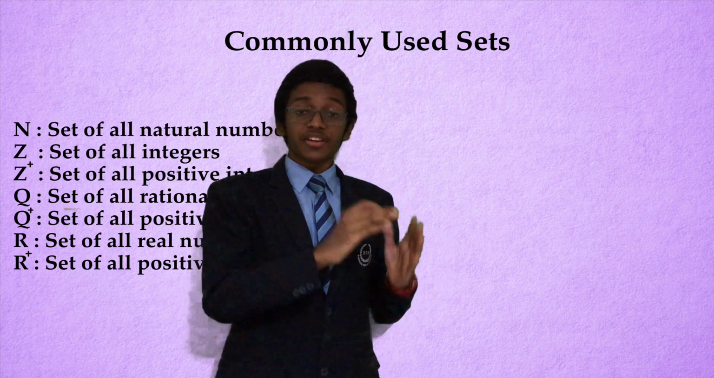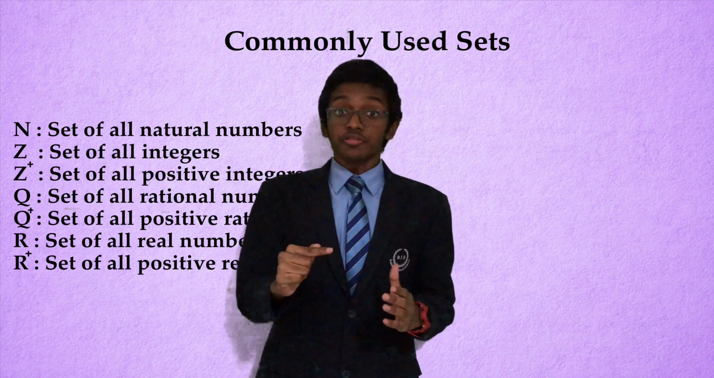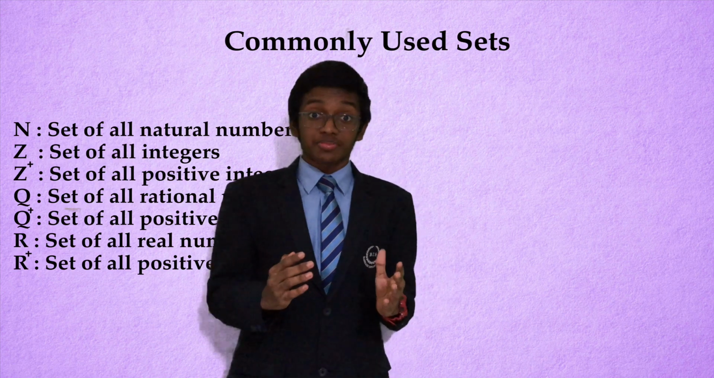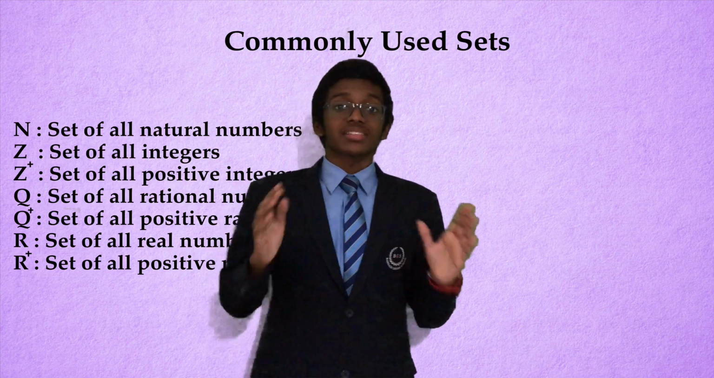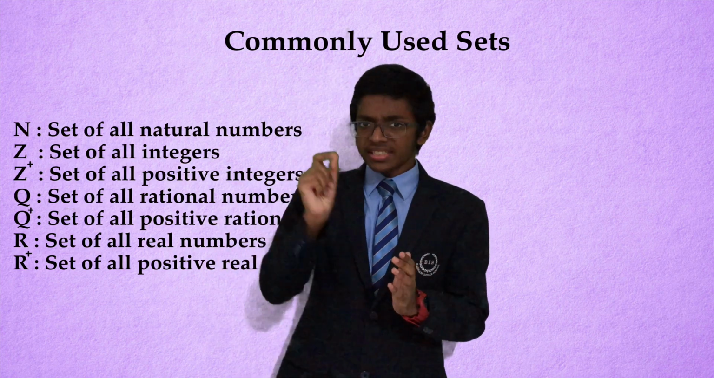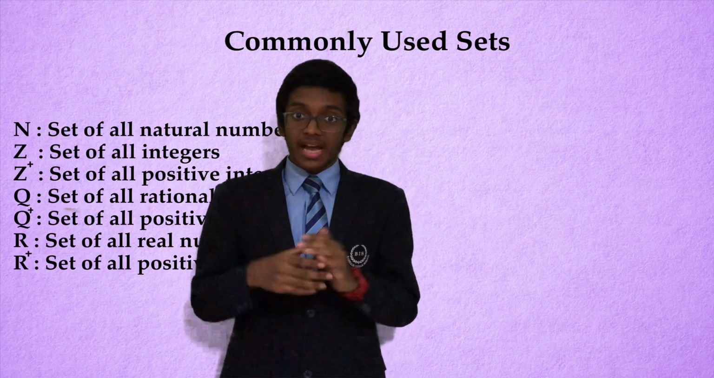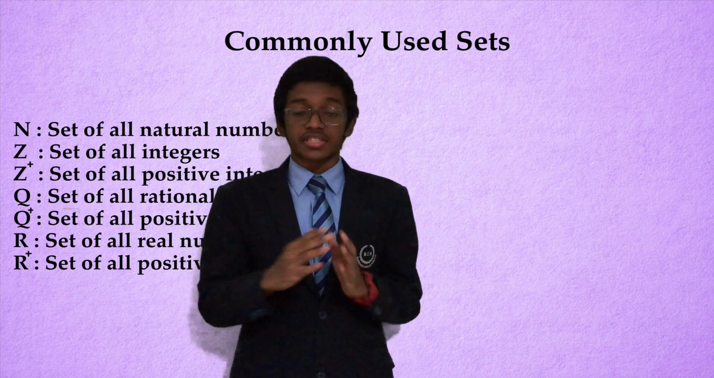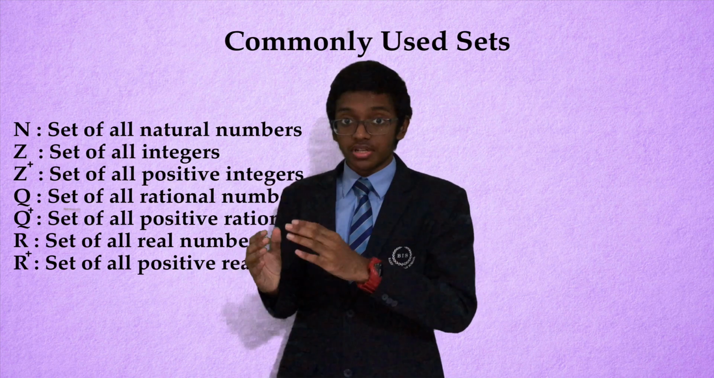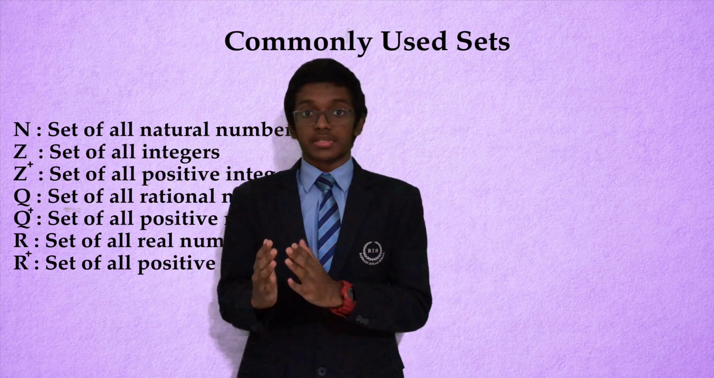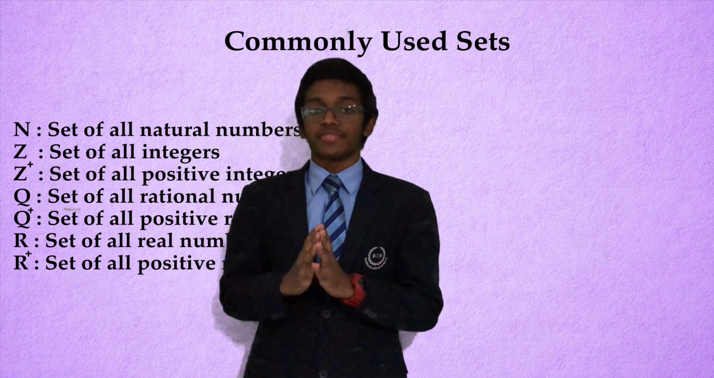N stands for the set of all natural numbers. Z, the set of all integers. Q for the set of all rational numbers, which can be expressed in the form p by q, where q is not equal to 0. And R stands for the set of real numbers. But this plus sign above the Z, Q and R stands for only the positive part. I repeat, just the positive elements from the set. That is, Z plus stands for the set of positive integers. Q plus, positive rational numbers. R plus, positive real numbers. Once again, these only represent the positive values.